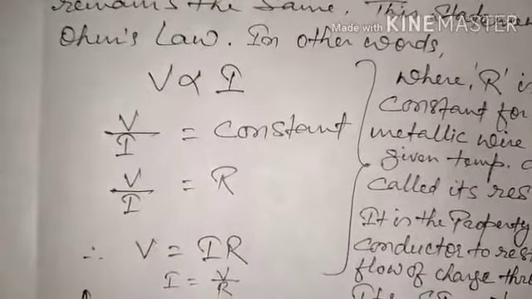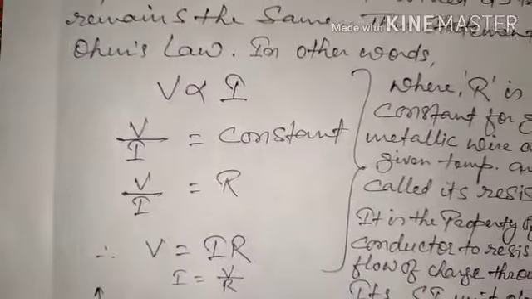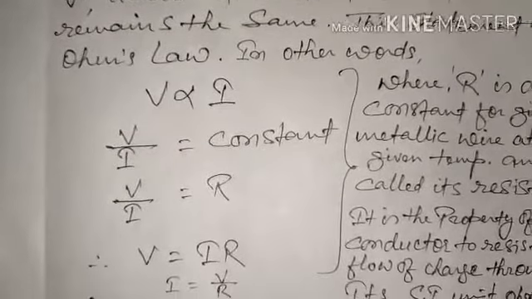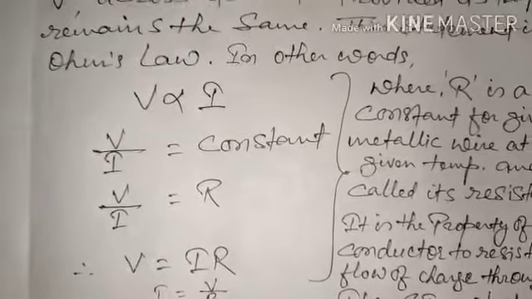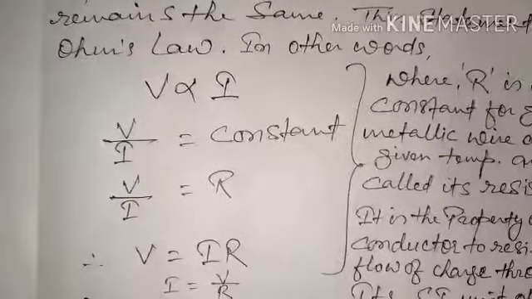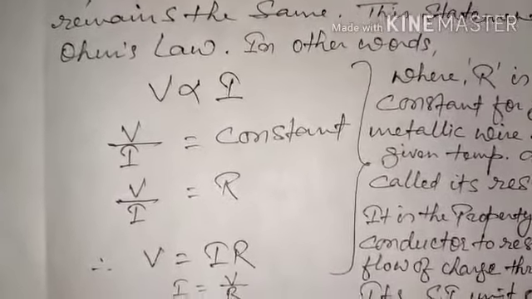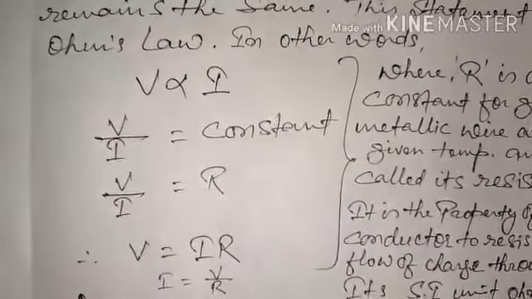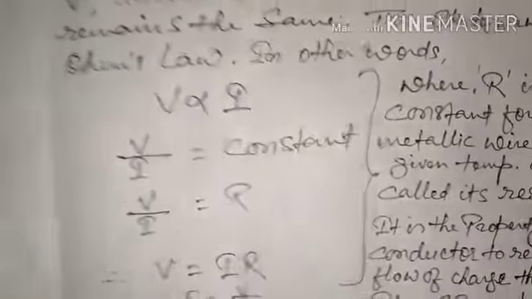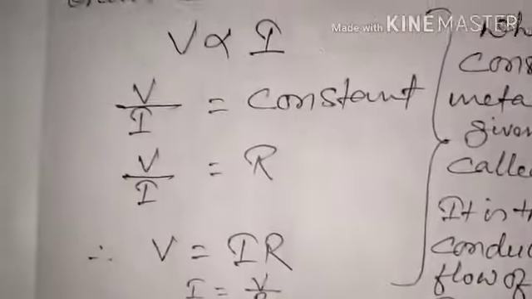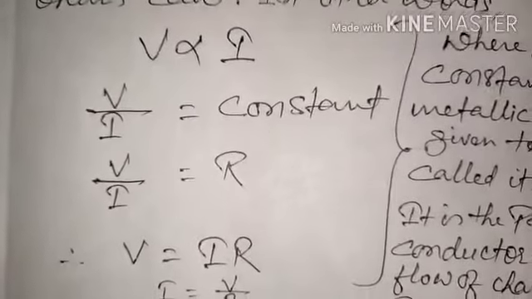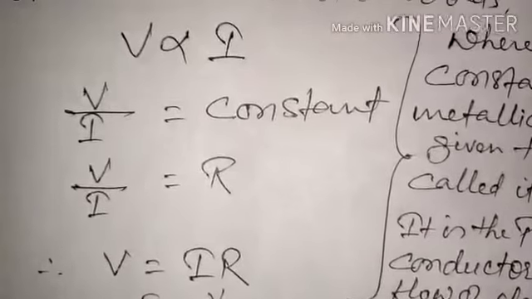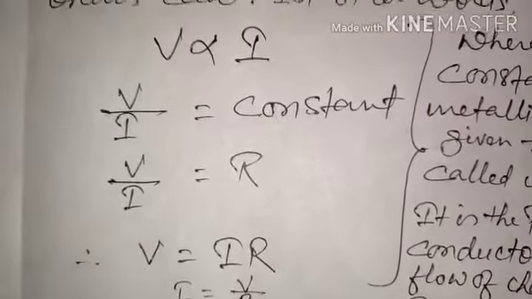Actually Mr. Ohm had performed a lot of experiments in which he had verified this law. He had arranged the circuit, and in that at different values of voltage he had obtained different values of current, and at each and every stage he took out the ratio of these two, and he had seen something very strange, that all the time this ratio is coming a constant value.